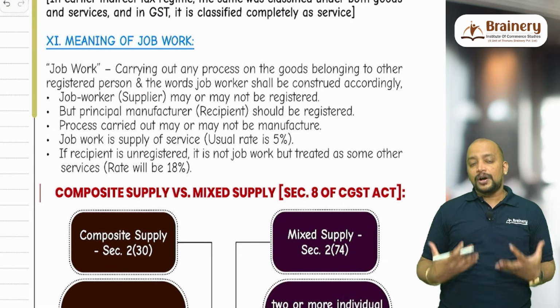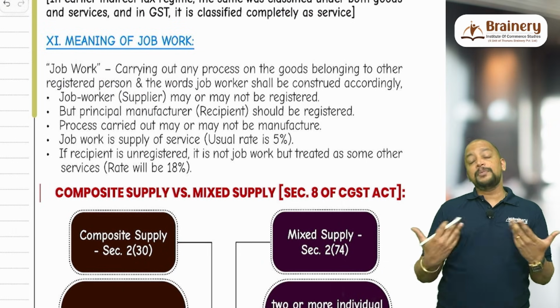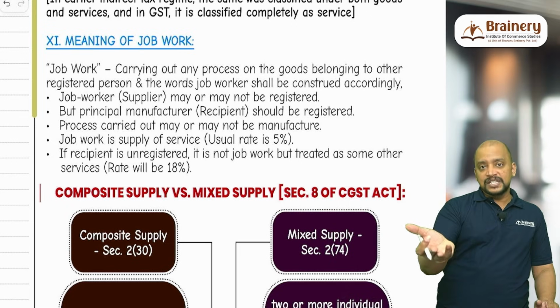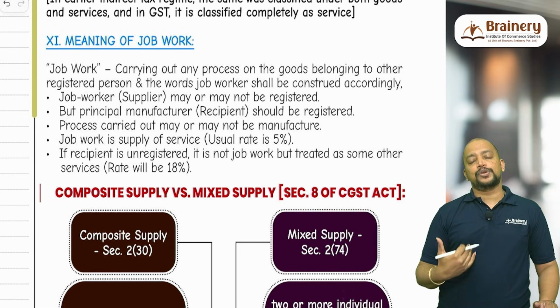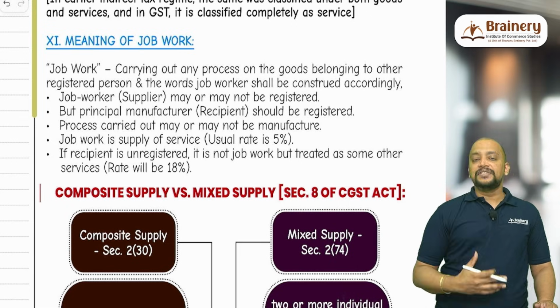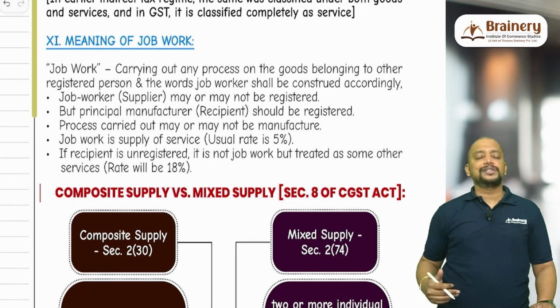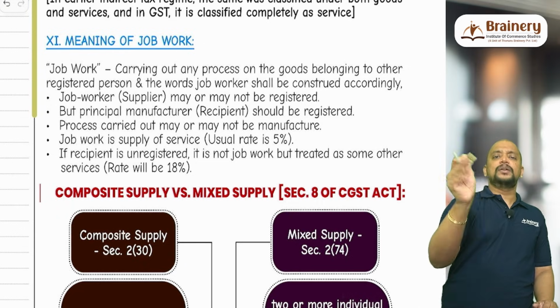And here the job worker, the one who is doing the process, may or may not be registered. But if the recipient, that is the one on whose goods I am doing the process, is registered, then this activity will be treated as job work. What if you are not registered? This activity is not treated as job work, it will be some other service.